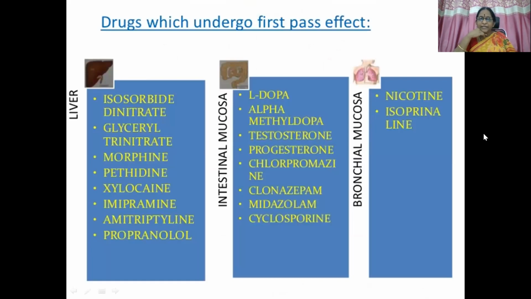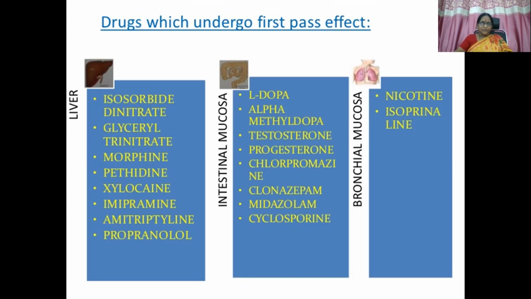So then, the drugs which undergo first pass effect. This is a most commonly asked question in your viva voce. We have seen several sites: liver, intestinal mucosa, and bronchial mucosa. The drugs which undergo first pass metabolism in the liver are isosorbide dinitrate, glyceryl trinitrate, morphine, pethidine, xylocaine, imipramine, amitriptyline, and propranolol.